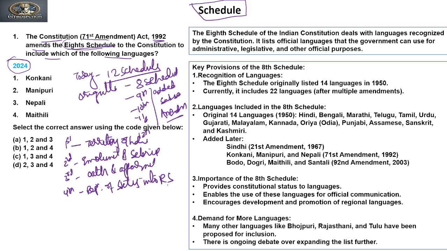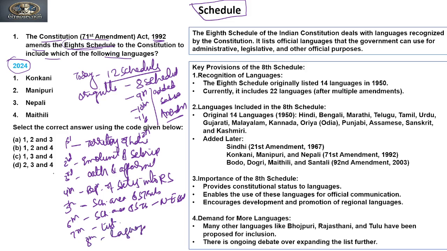The fifth schedule talks about scheduled areas and scheduled tribes. The sixth schedule is about tribal areas in four northeastern states. The seventh schedule is about lists. The eighth schedule is about languages. So these are the schedules originally present in the Constitution.